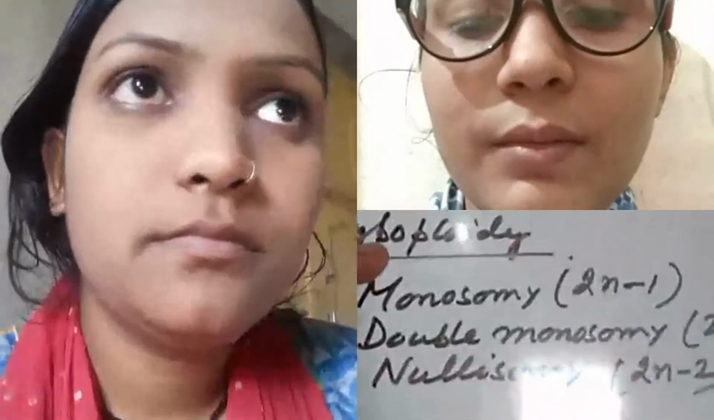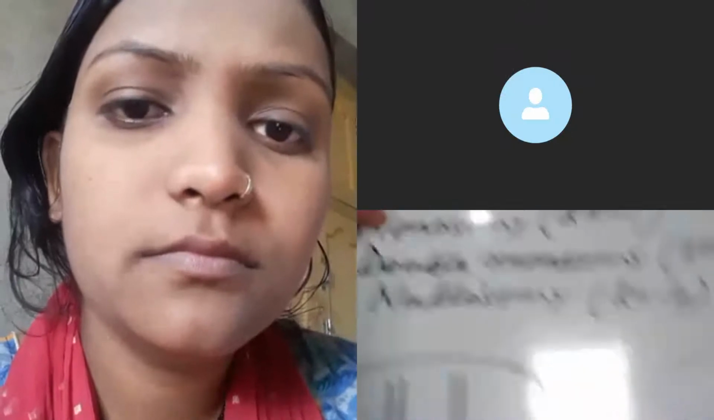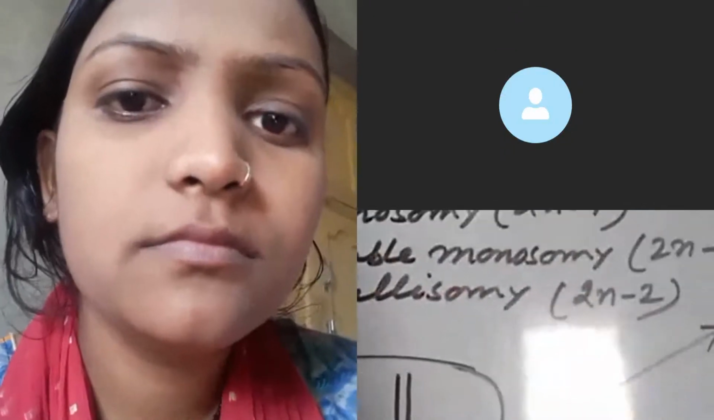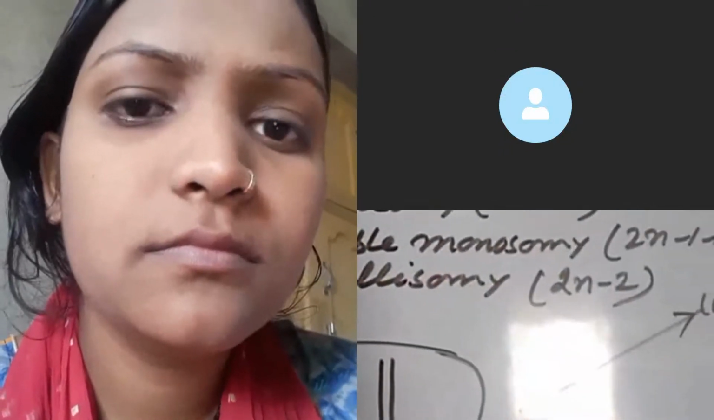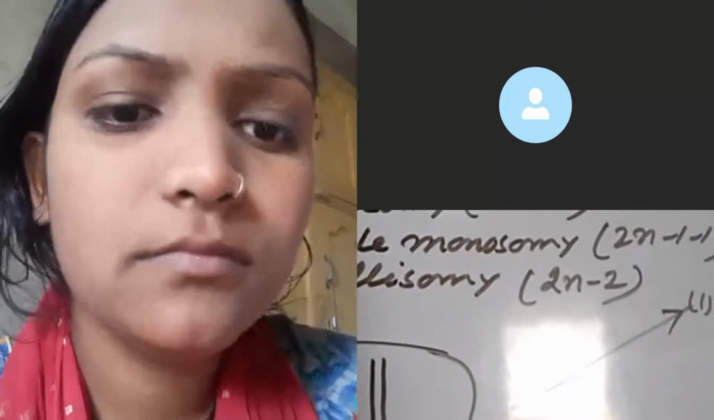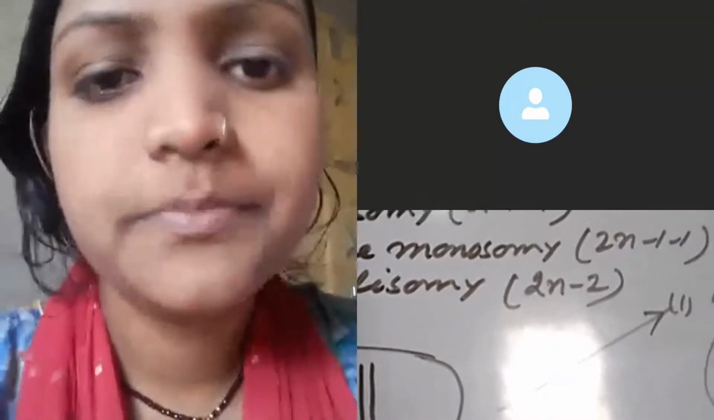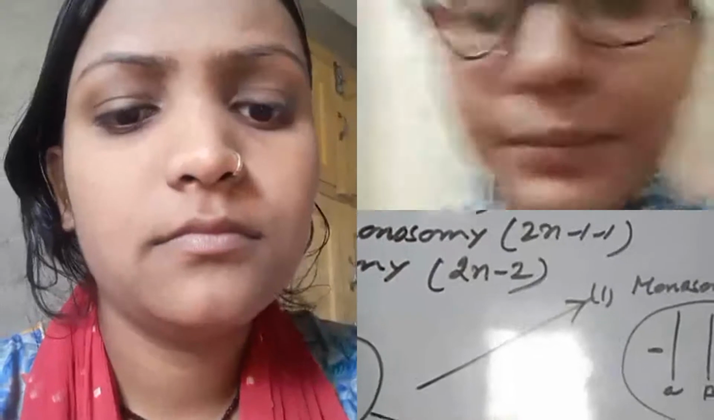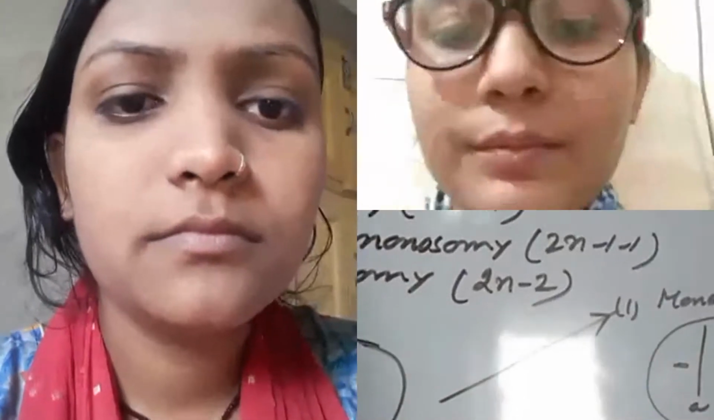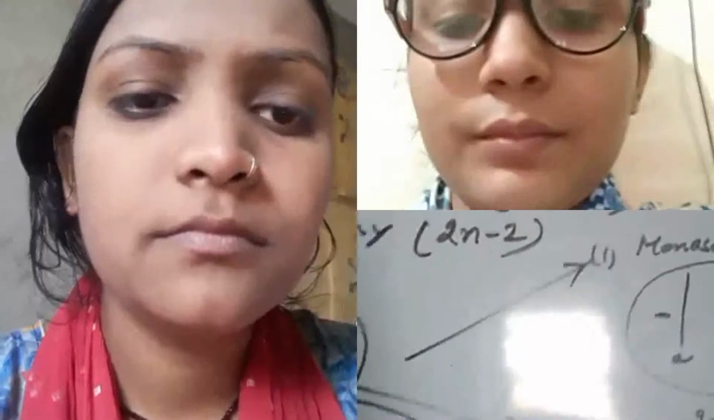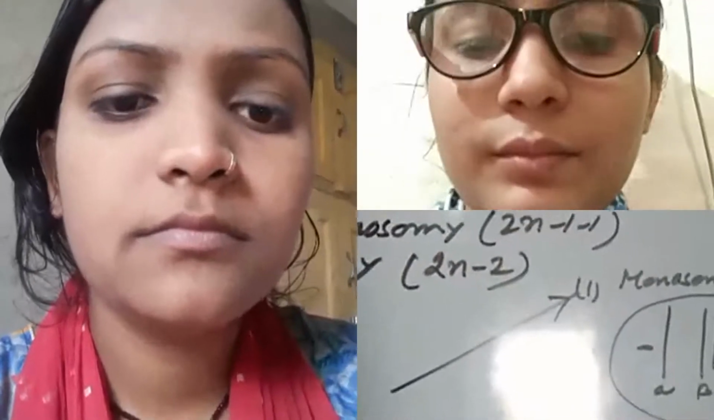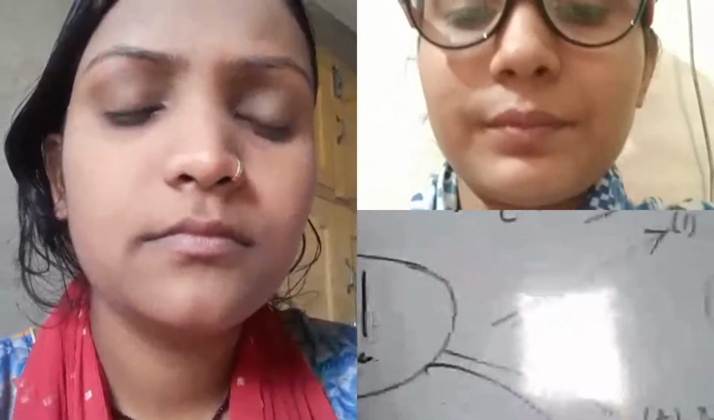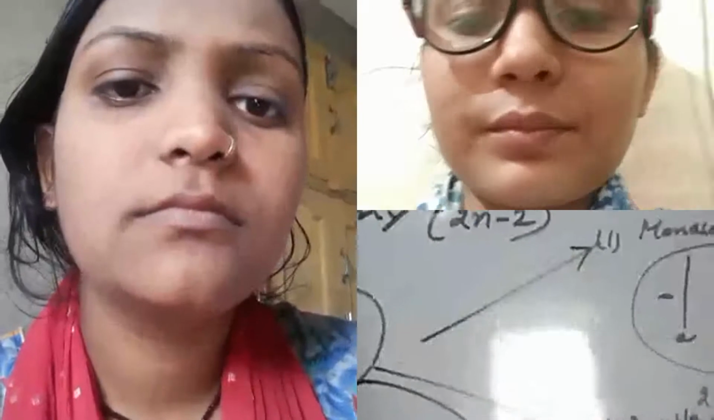Hypoploids are of three types: monosomic, double monosomic, and nullisomic. The phenomenon is known as monosomy, double monosomy, and nullisomy. The monosomics are represented by the genomic formula 2n minus 1. Double monosomics are represented by the genomic formula 2n minus 1 minus 1. The nullisomic is represented by the genomic formula 2n minus 2.